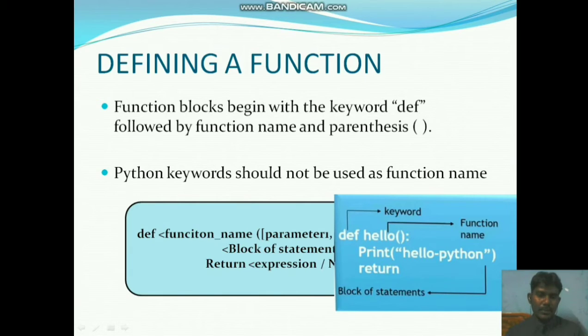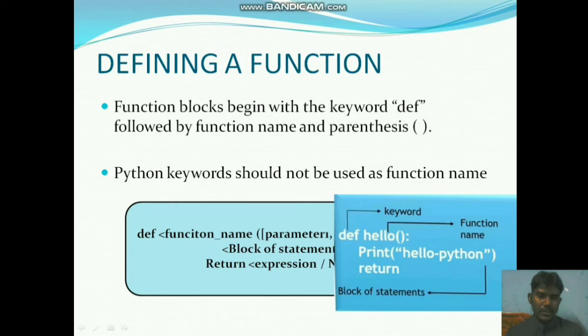Next statement: print, with the string hello Python. They are printing the string. They are using indentation after the function name. Why this indentation, this space? They are defining a block of code, that's why they use indentation in front of the print statement.